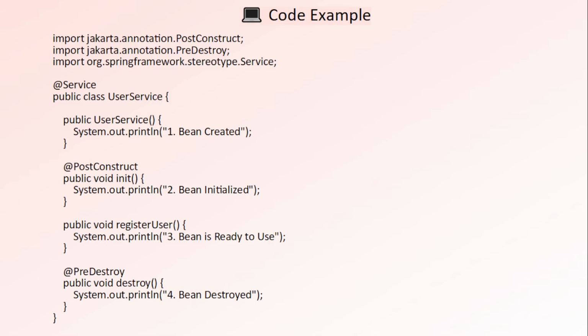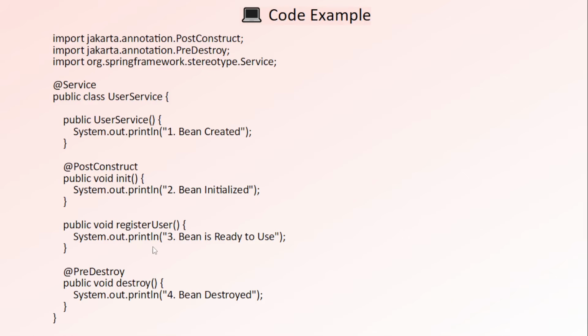And this is the code example. Here we created a user service class and marked it with the Service annotation. And because we use the Service annotation, it marks this class as a Spring Bean. The IOC container creates and manages it. Then this is the user service constructor. The constructor is called when Spring creates the bean. Then we use the PostConstruct annotation here. So Spring automatically calls this method after dependency injection is completed. It's commonly used for initialization tasks.